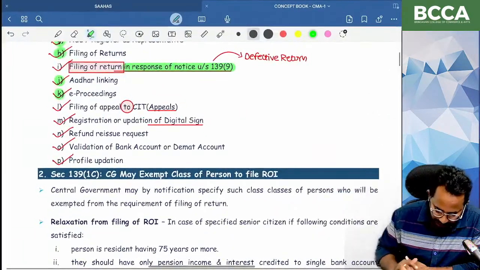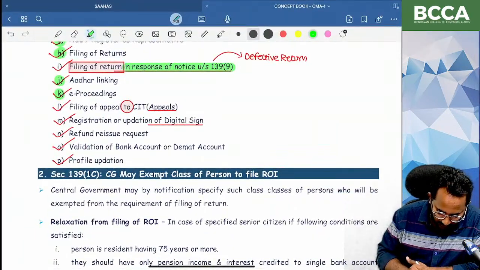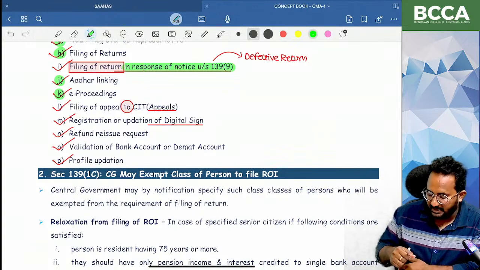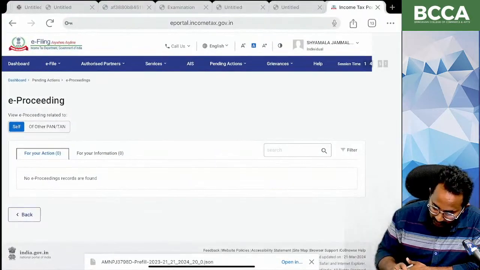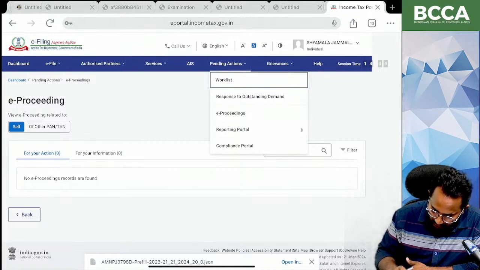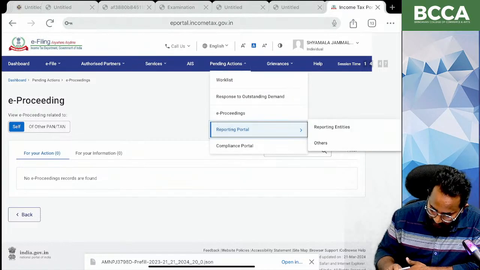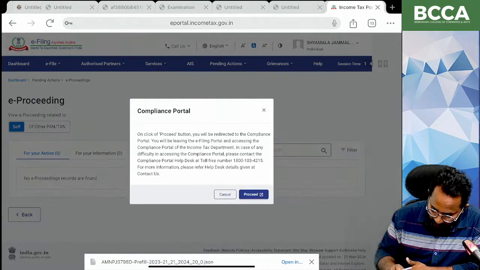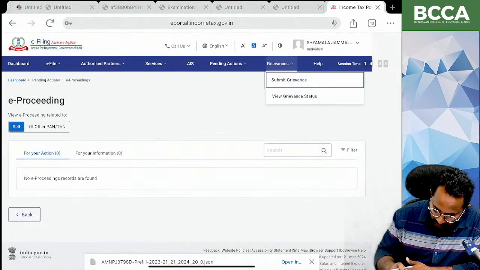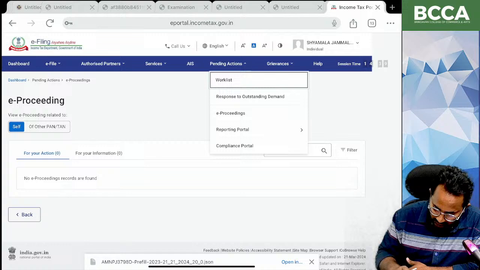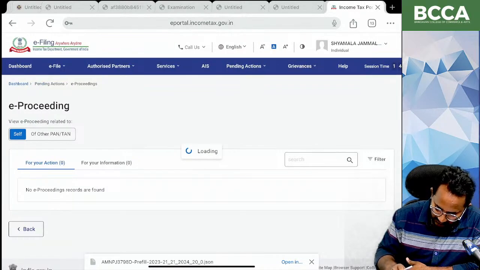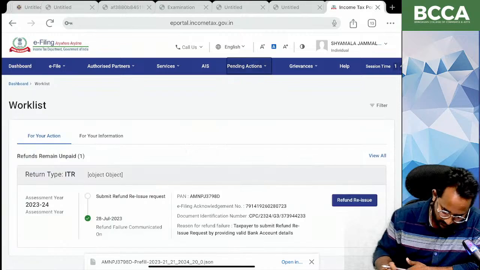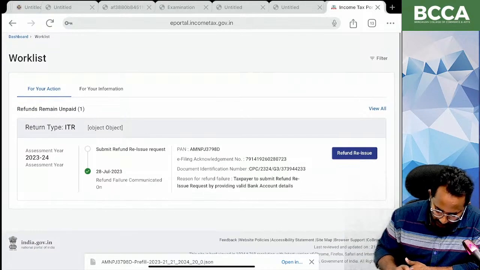Next, filing appeals. So I want to make an appeal with the department. Yes, you can make appeals by using the e-filing portal only. Then there are the reporting portal, compliance portal, grievances, submit grievances, and these are all the things. E-proceedings, okay, work list.